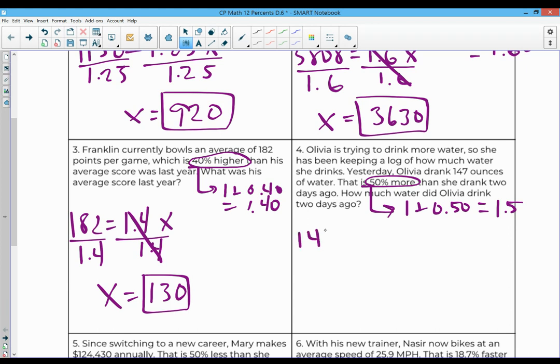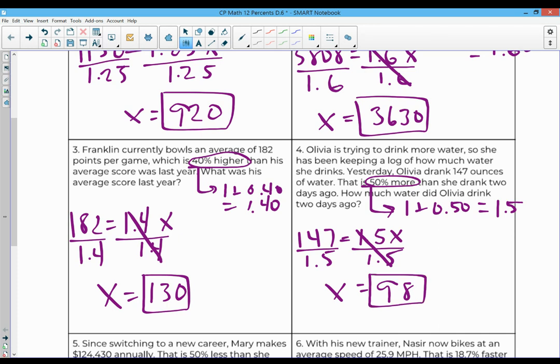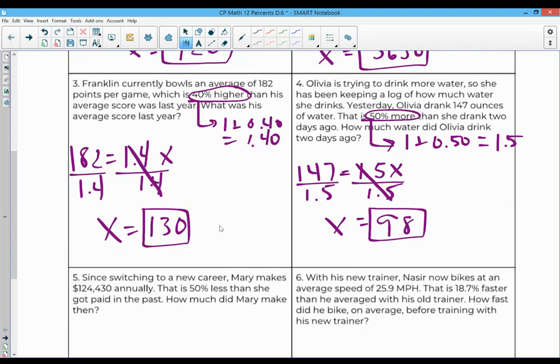So 147 equals 1.5 times the amount she drank 2 days ago. I divide by 1.5 and get 98. So she drank 98 ounces of water 2 days ago. Yesterday she had 50% more, which was 147. Cool.